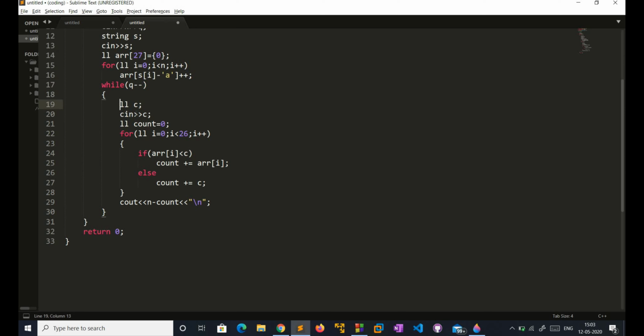For that I will take the query input, and after that I apply a loop while i is less than 26, till the array ends. If the value of array of i is less than c, I just add it into the counter variable. Else, if it is greater than c, I add c, that query number, into the count variable. At the end, whatever the string length is, I will subtract the count I get.